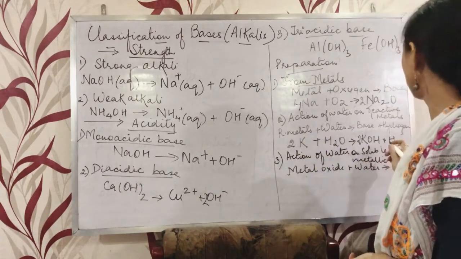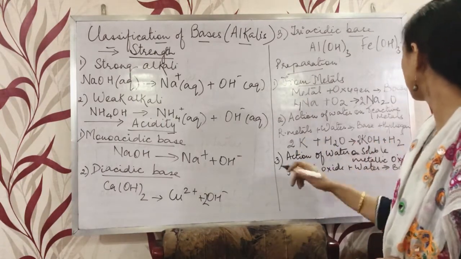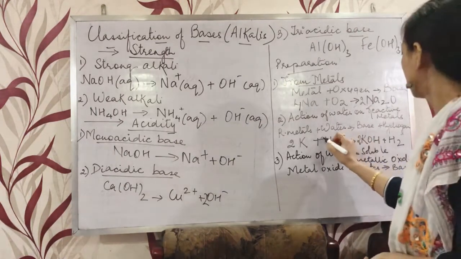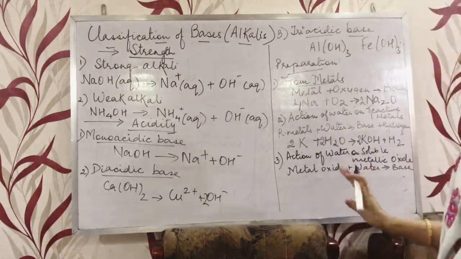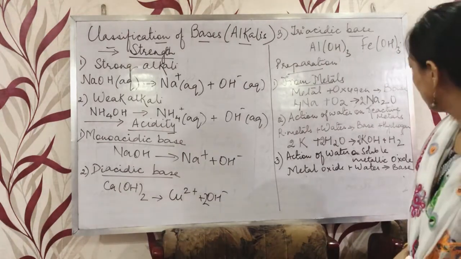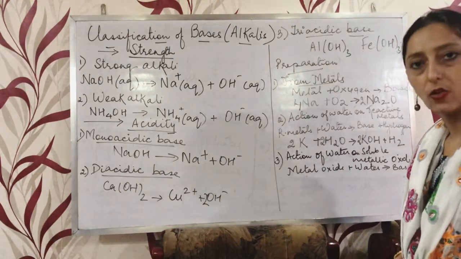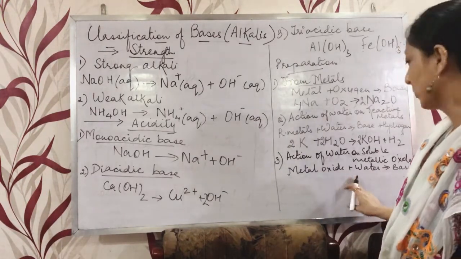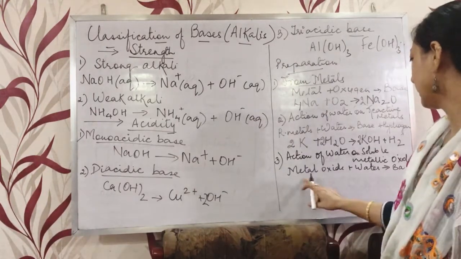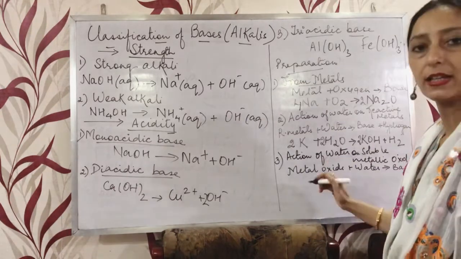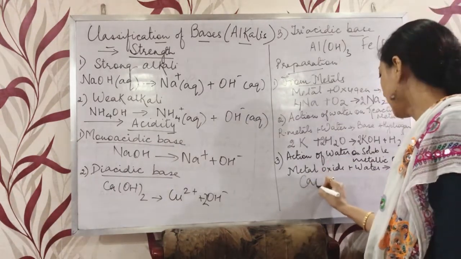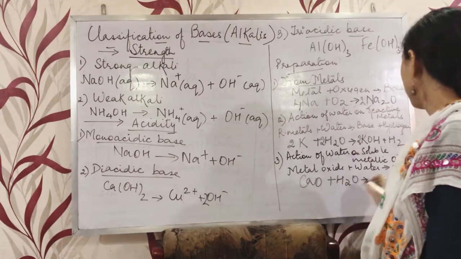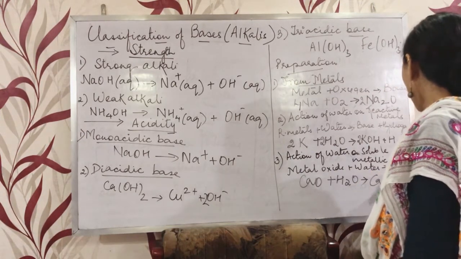2 and 2. Yes. 2 over here. Now the third preparation is action of water on soluble metallic oxide. When a metallic oxide reacts with water, it will give a base. We can take any of the metallic oxides. Suppose we take calcium oxide. Calcium oxide, when it reacts with water, will form a base, that is calcium hydroxide.